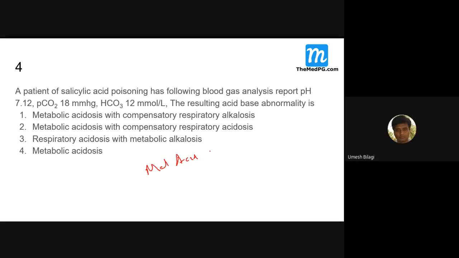Respiratory alkalosis through hyperventilation.